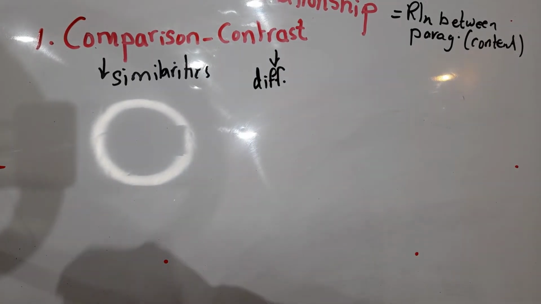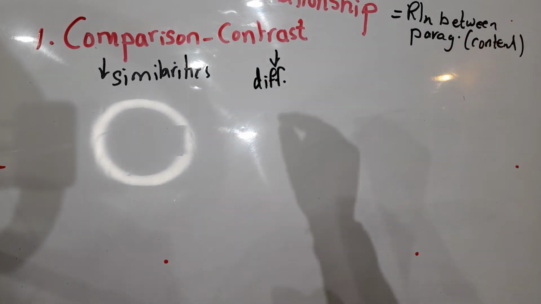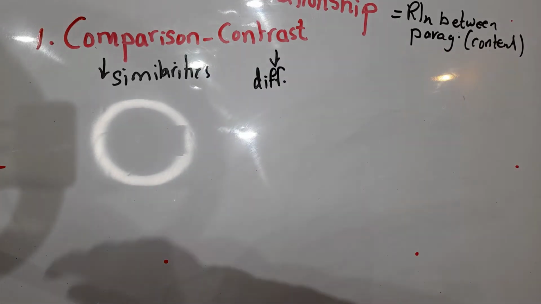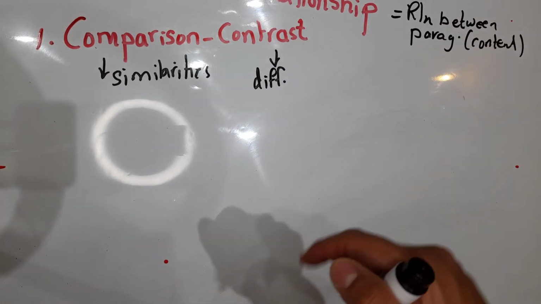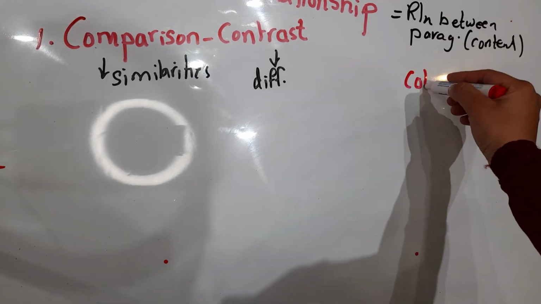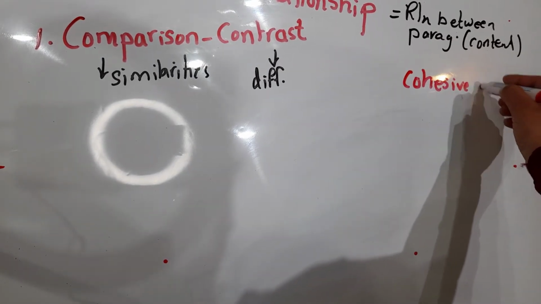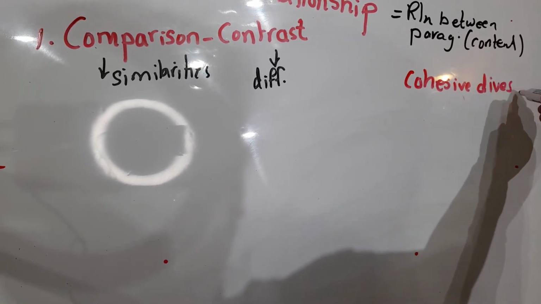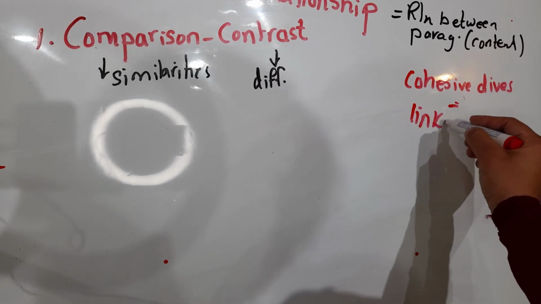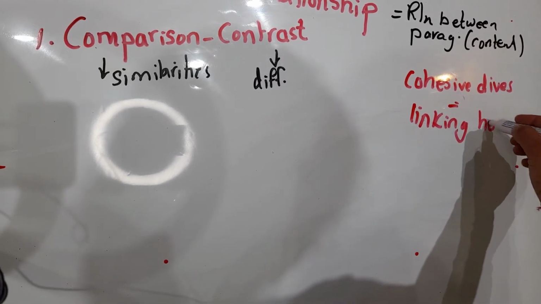How can I tell that these two paragraphs are related in a comparison or contrast? Through the usage of transitions, or what is called, you have to memorize this word, cohesive devices. Through the usage of cohesive devices, or you may say, the linking hooks.